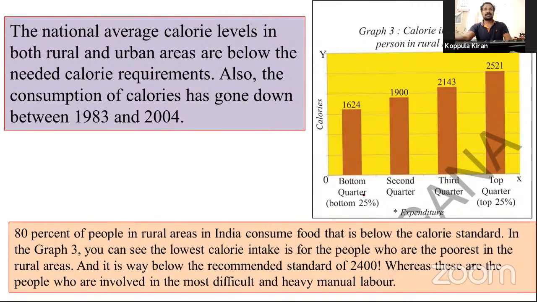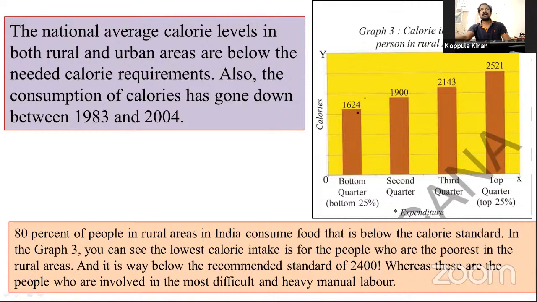See this, particularly in rural areas. See this, calorie intake per person in rural India. They did not get that food, they have taken only, in the first quarter, 1,624 kilocalories of food only.